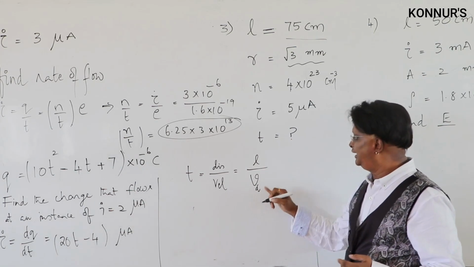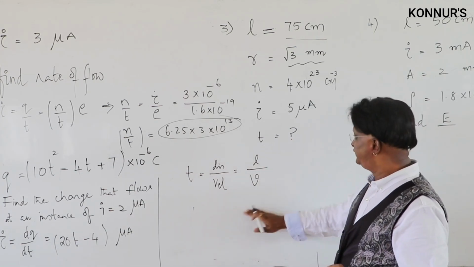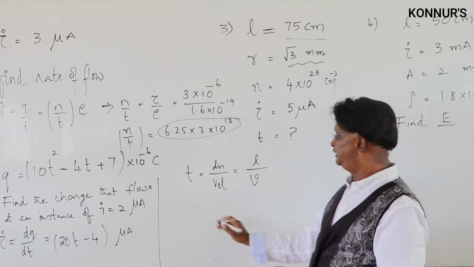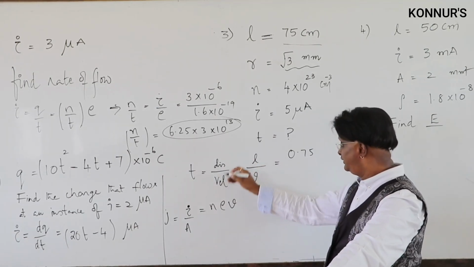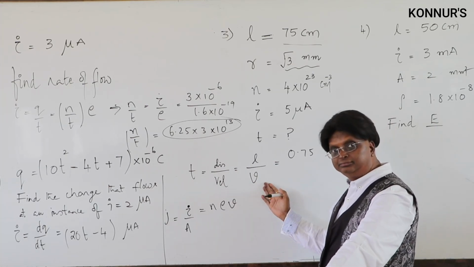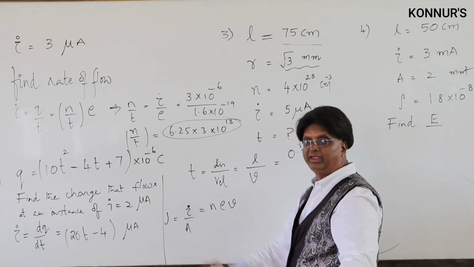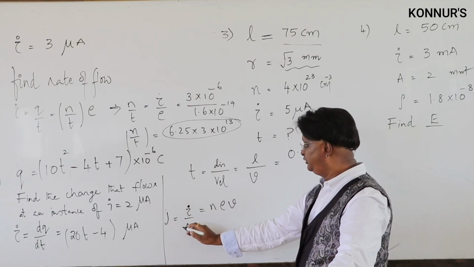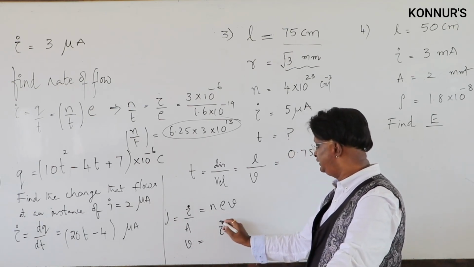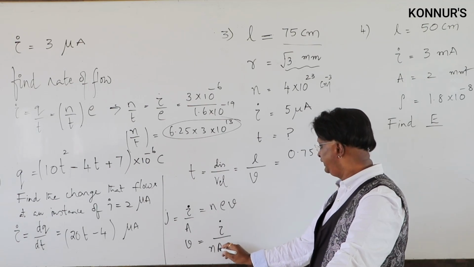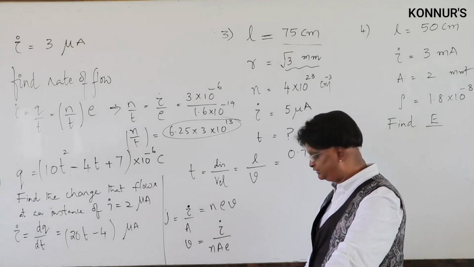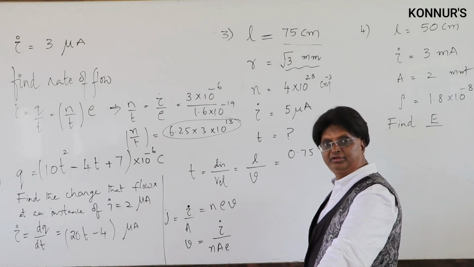So this is t equal to L upon Vd, where Vd is the drift velocity, and how to calculate the drift velocity, because length is already given? You see, J is equal to nevd relation, I by A is equal to nevd. Vd is equal to I upon nAe. n for density of free electrons, A for cross section of the conductor, and e for charge of the electron.